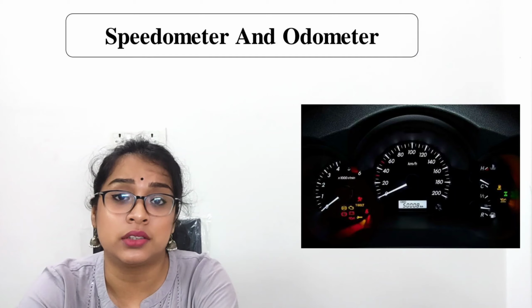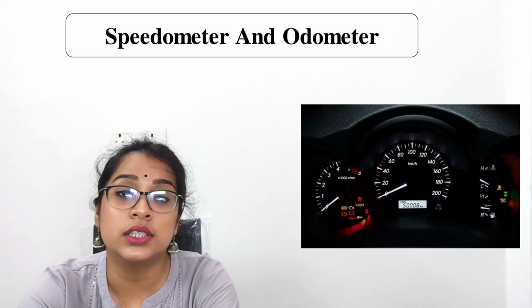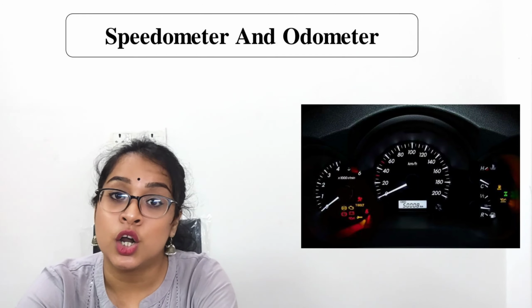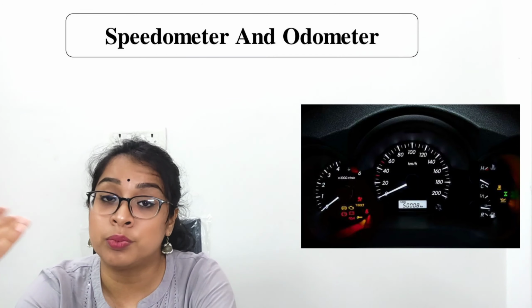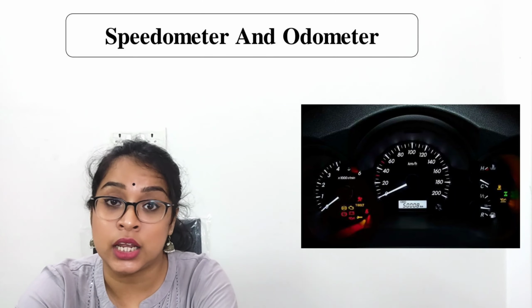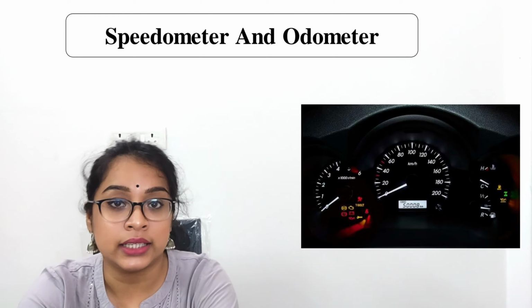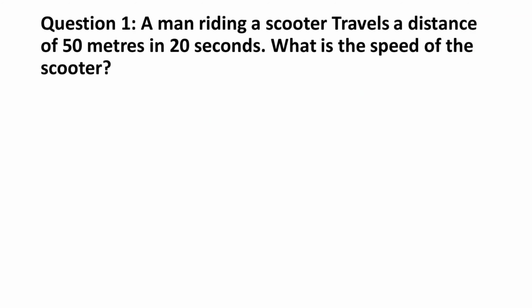But odometer shows the distance traveled by the car from the starting, means the day when you have bought the car, from that day to the present. It shows the total distance covered by that car. Now we will solve some numericals related to the speed, distance and time. Let's begin with the first numerical.